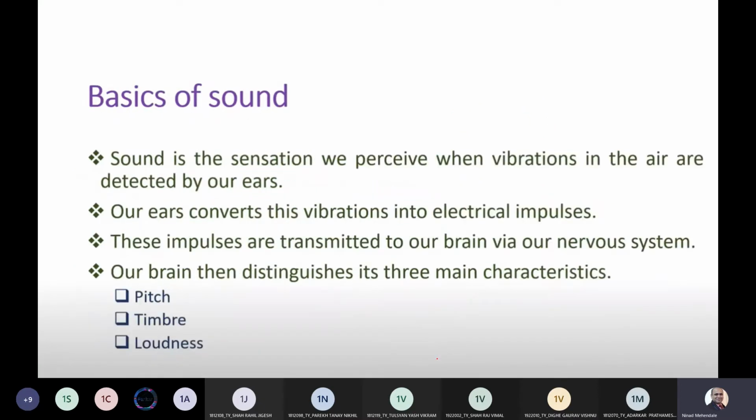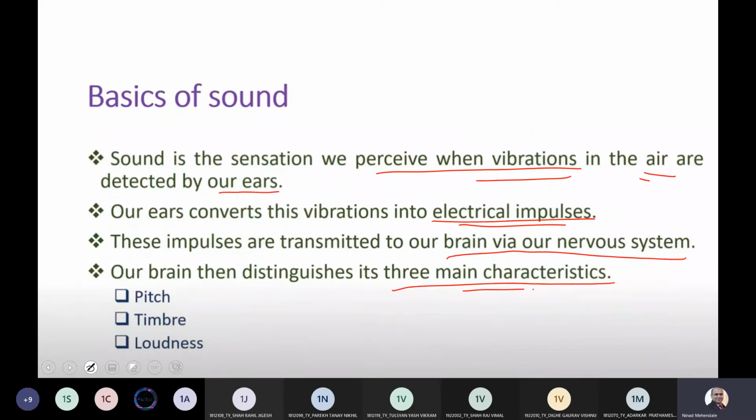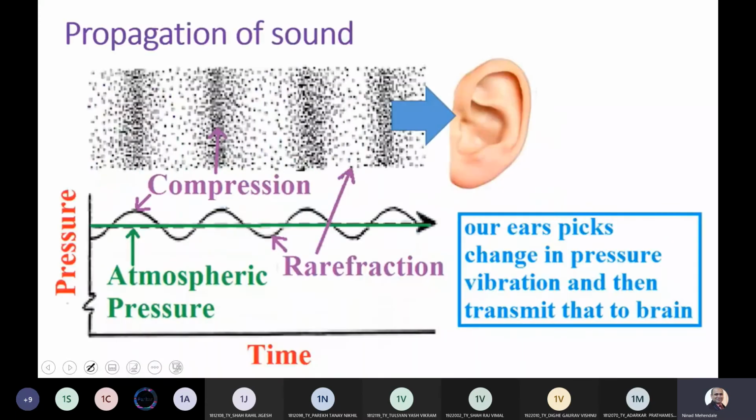Now, another sound basic we study is that it's a sensation perceived as a vibration. Basically, it's the air pressure difference that is detected by our ears. Our ears convert this vibration into electrical impulses. These impulses are transmitted to our brain via our nervous system. So our brain then distinguishes it by three main characteristics. We will learn about these terms later. One is pitch, the second one is timbre, and the third one is loudness.